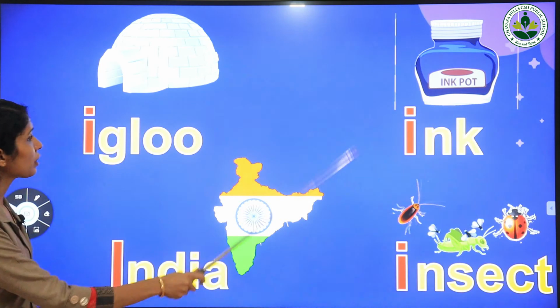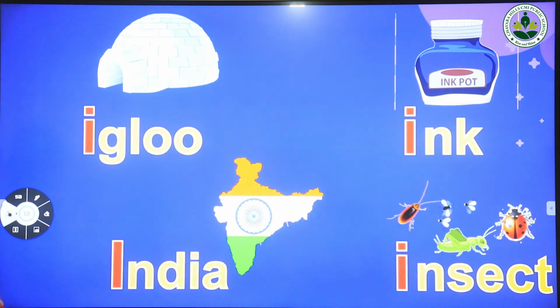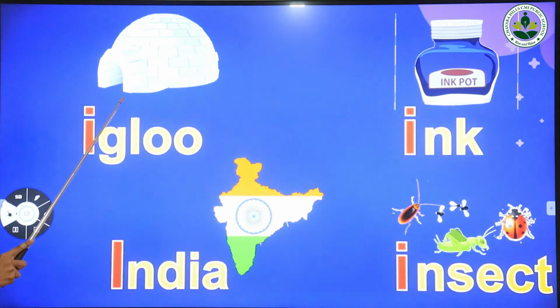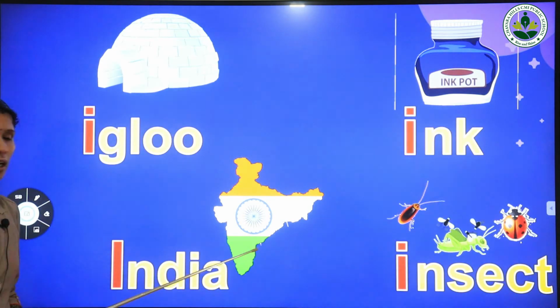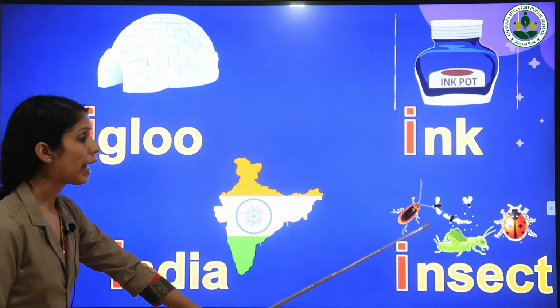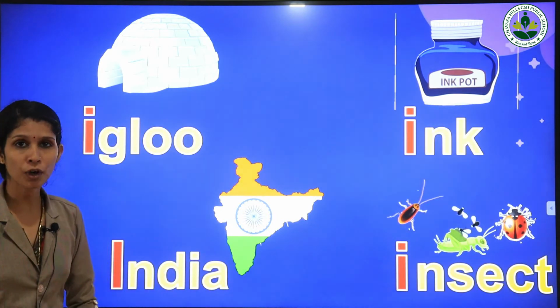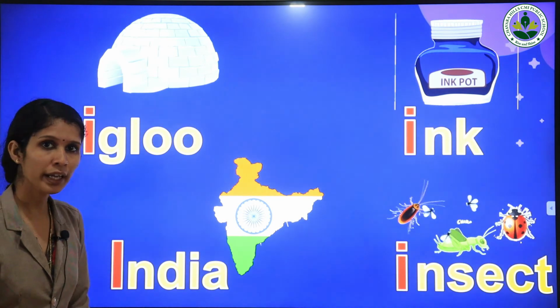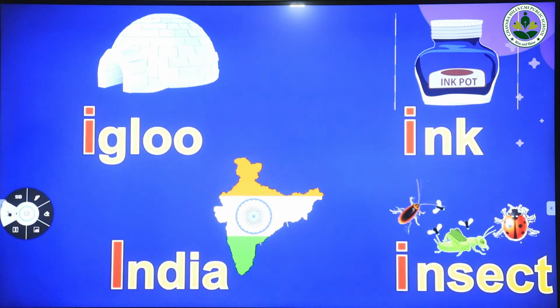So, these are the words starting with letter I. Repeat after me. Igloo, India, ink, insects. And the sound of letter I is I. Okay.